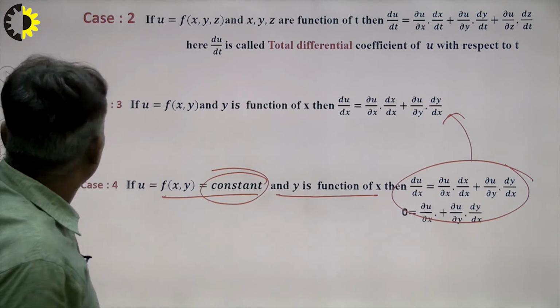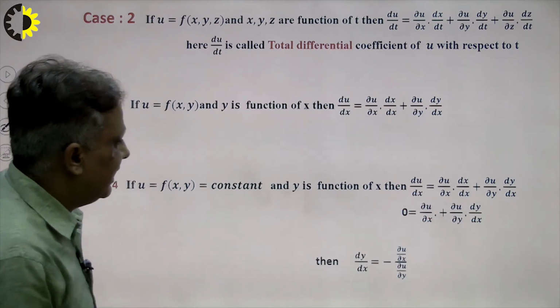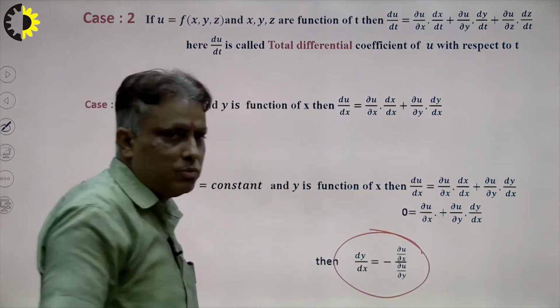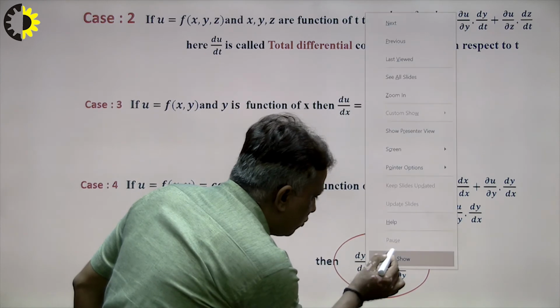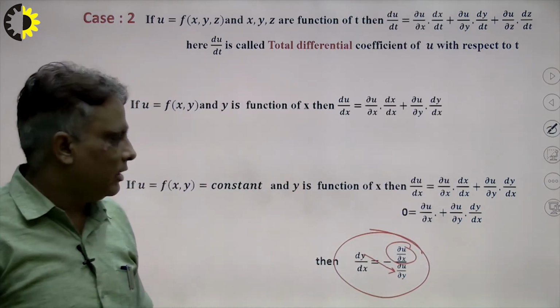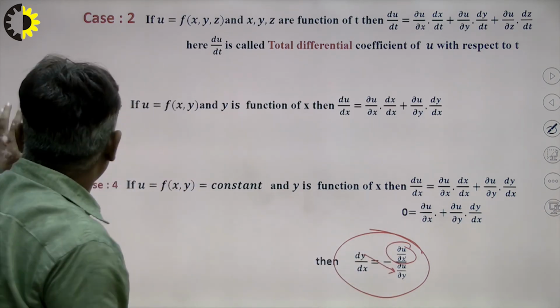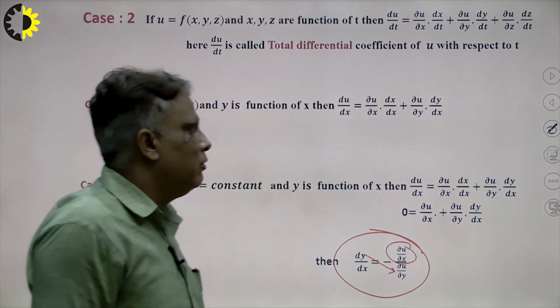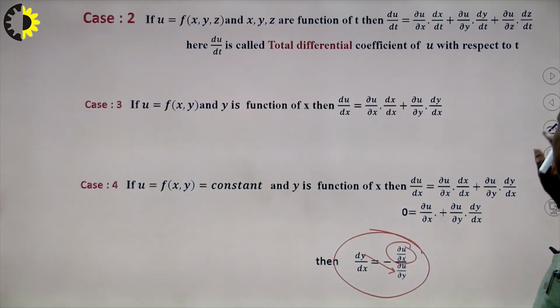So what will be the result? So the result will be here, right? That is most important, right? We calculate here dy over dx is equal to, students see very carefully, del u over del x upon del u over del y with a minus sign. So students, keep in mind when we solve problems in future, this plays the most important role, that is a very important formula here. So this is the formula to solve our problem.